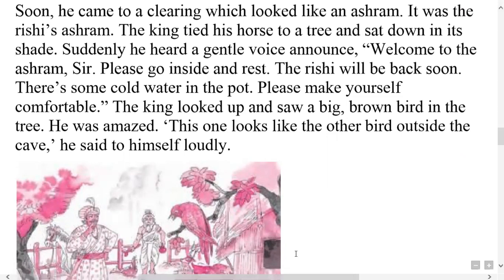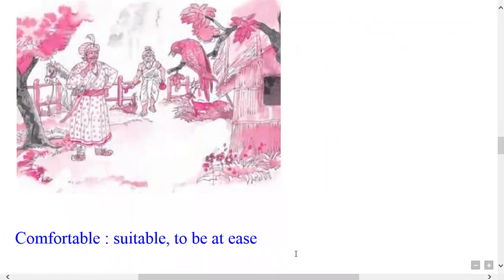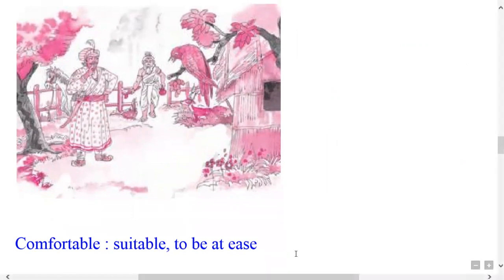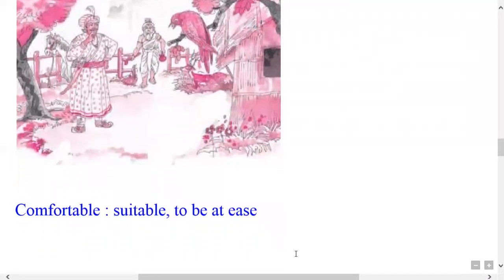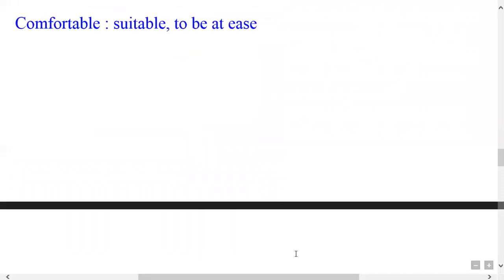It was the bird. The two birds got separated. One bird was with the robbers, and one bird was with the Rishi. So the king first came to the robbers, then he reached the Rishi's ashram. Here you will get a new word, comfortable, which means suitable, to be at ease.